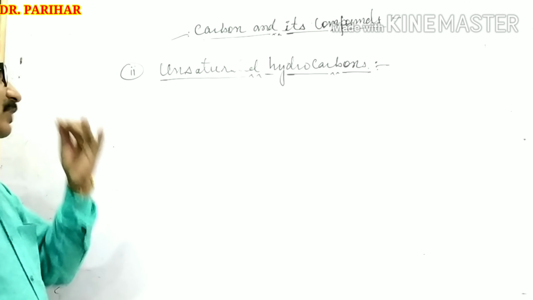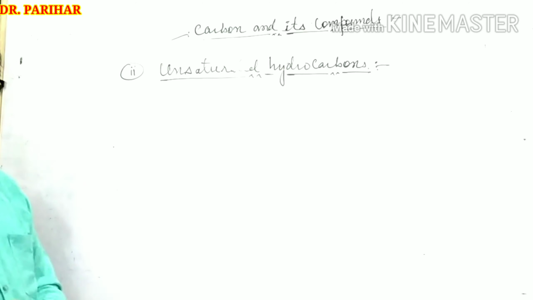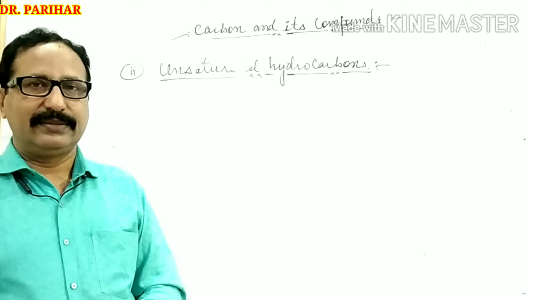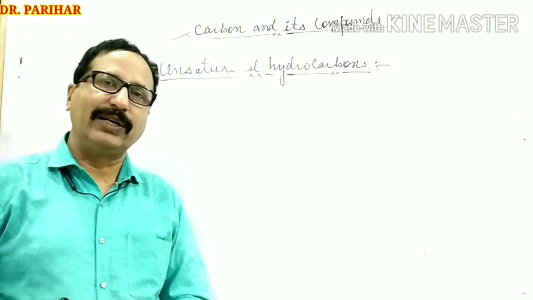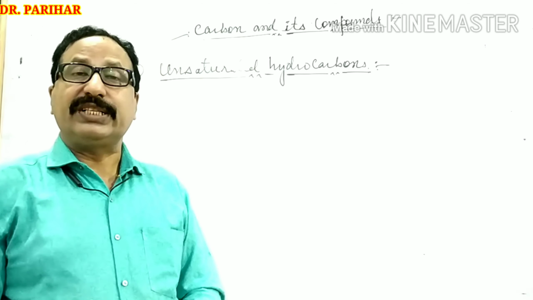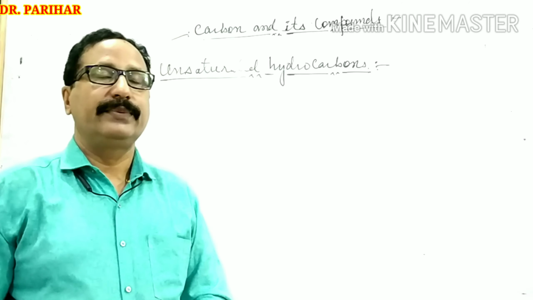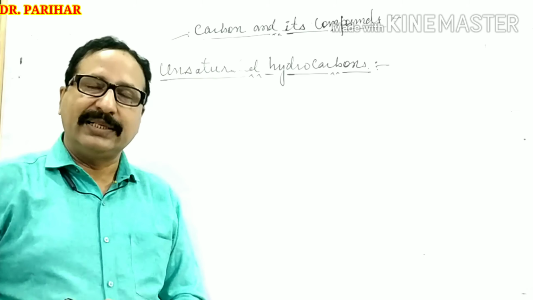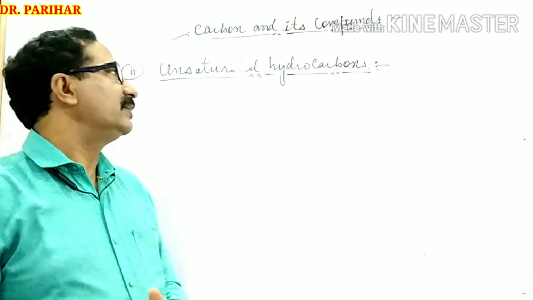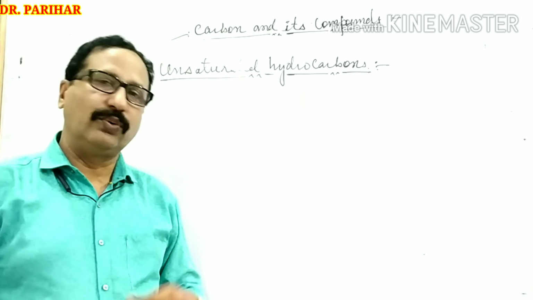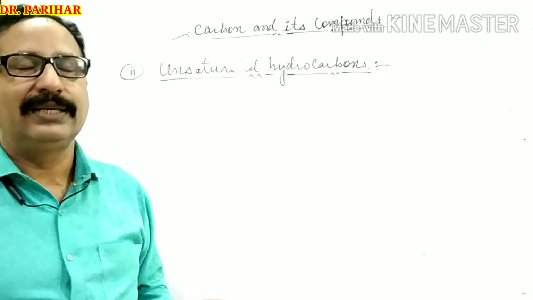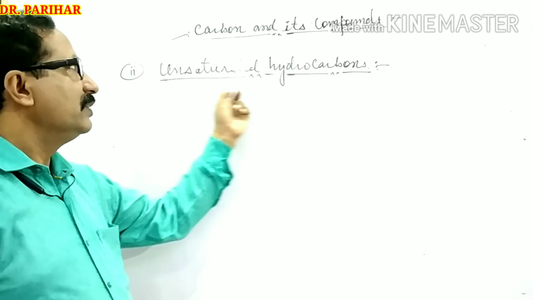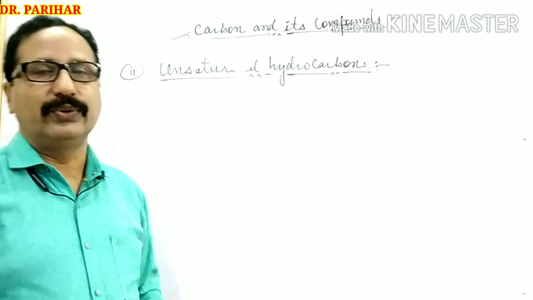Now about the unsaturated hydrocarbon. Generally, those open chain hydrocarbons which have double as well as triple bonds are known as unsaturated hydrocarbons.